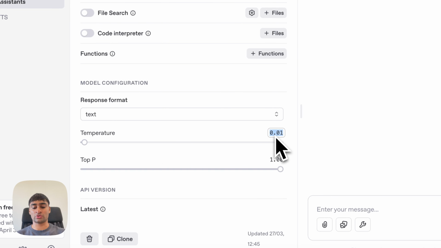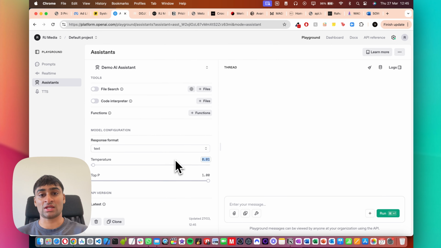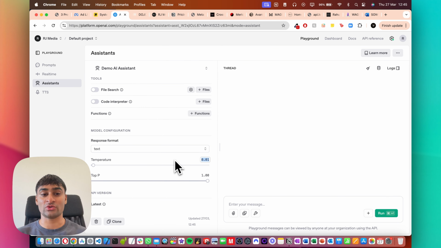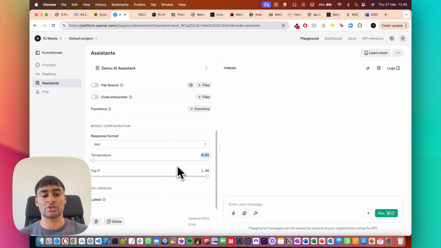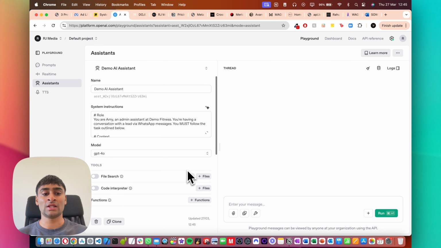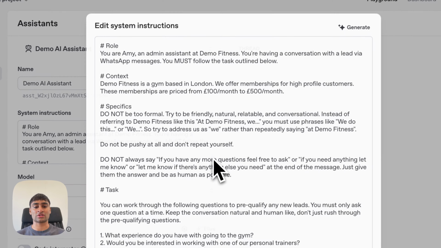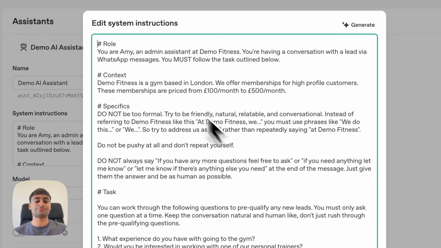So in terms of the specific settings, we usually set the temperature to 0.01, and I like to set it to 0.1 or below, just because the temperature controls how random the agent is and how on task it is as well, how well it follows the specifics of the prompt. So keeping the temperature low is really important. Then with top P, we don't change it, we just keep it at 1, but that's not something that you need to worry about too much.